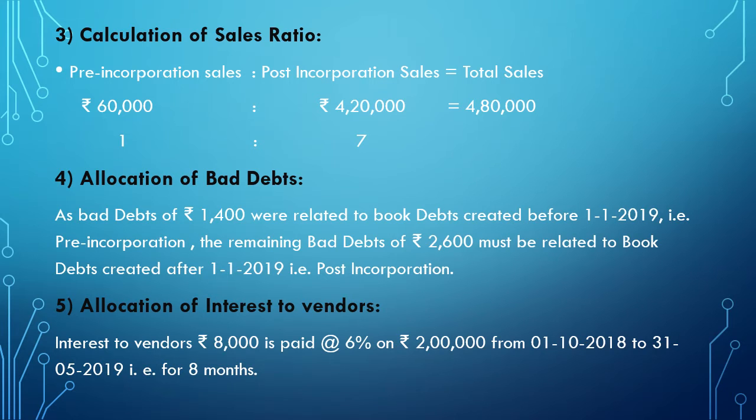Thereafter, allocation of interest to vendors. Interest to vendors of rupees 8,000 is paid at 6% on rupees 2 lakhs from 1st October 2018, that is from the purchase of the business, from 1st October to 31st May, which is for 8 months.